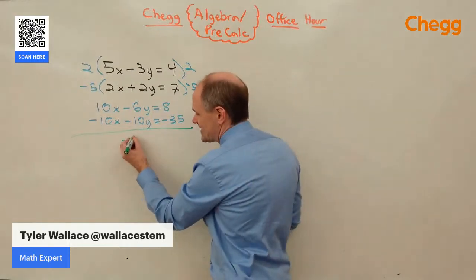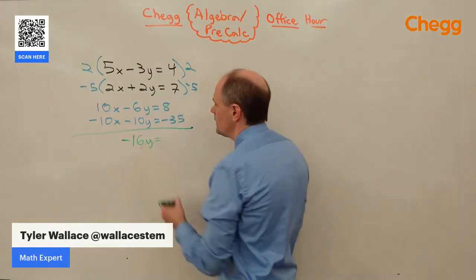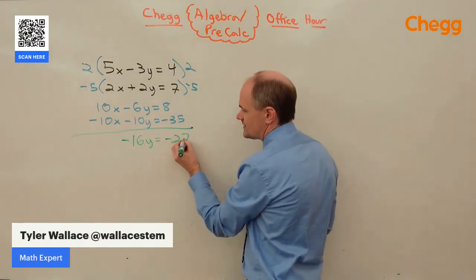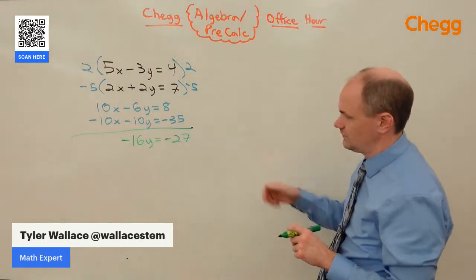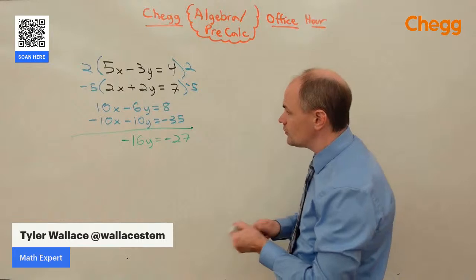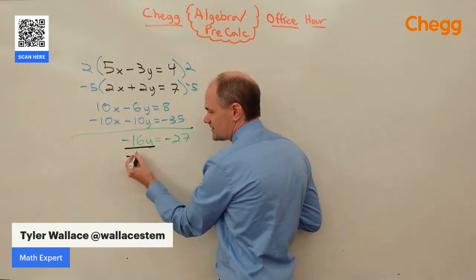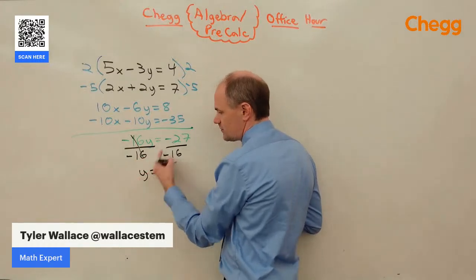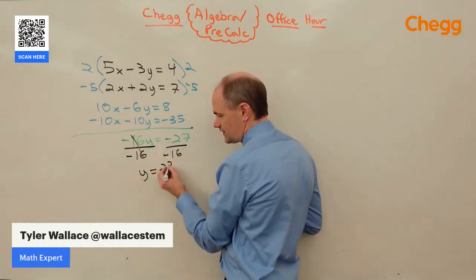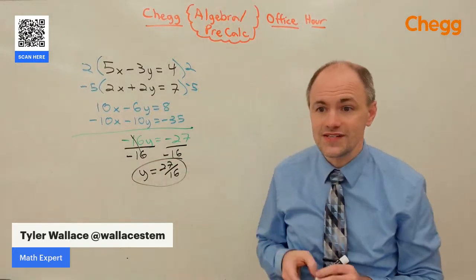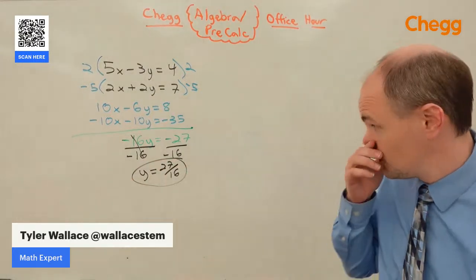We're left with negative 16y equals negative 35 plus 8, which is negative 27. Then we divide both sides by negative 16 to get y by itself. A negative divided by a negative is a positive. I said it was going to be an ugly fraction, but y is 27 over 16.